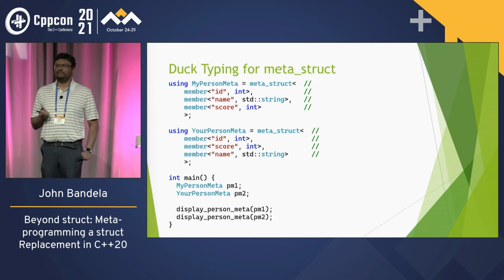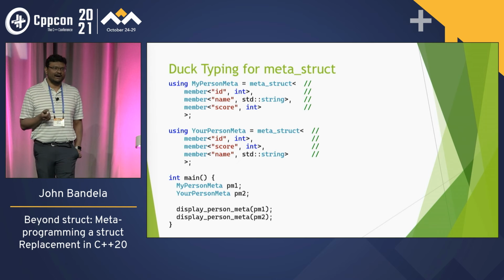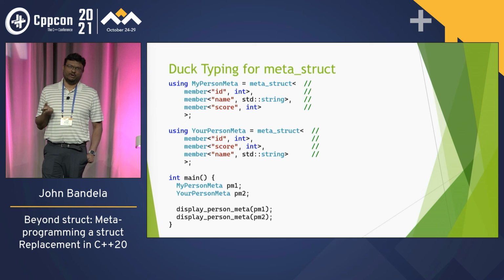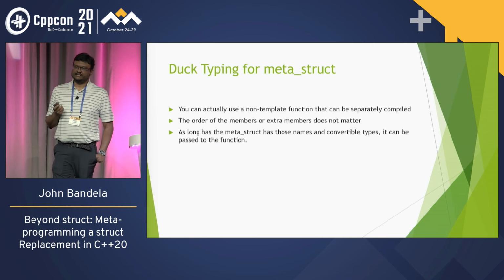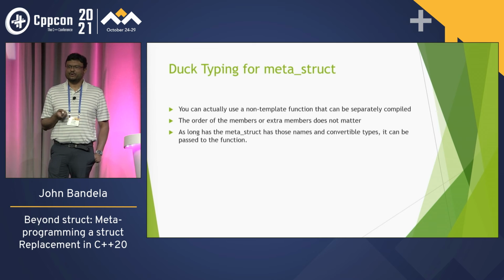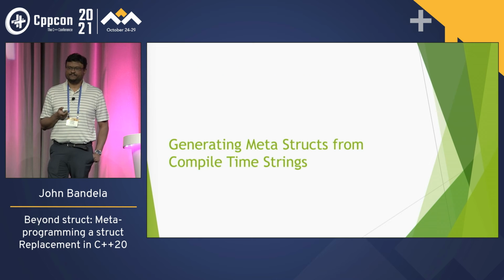It's kind of like type erasure for structs. And the efficiency is just accessing the references, as std::tie would do. So you can use a non-template that can be separately compiled. The order of the members and extra members doesn't matter. As long as the struct has the names and the convertible types, it can be passed to the function.